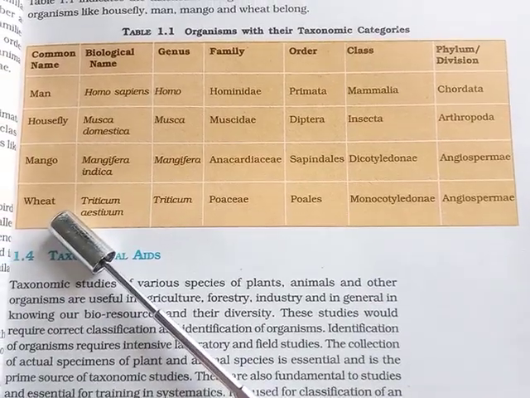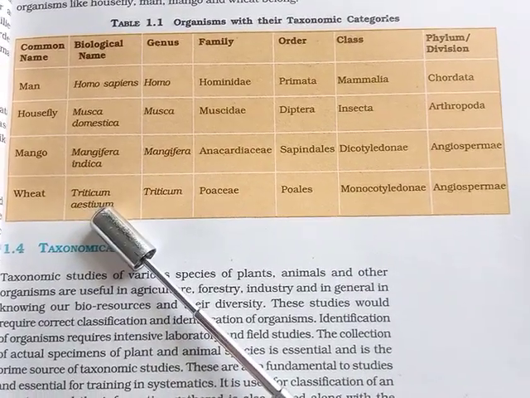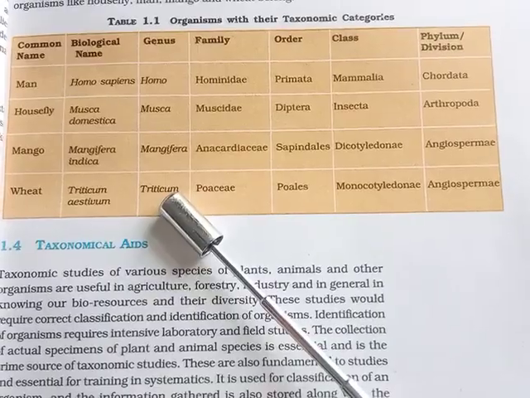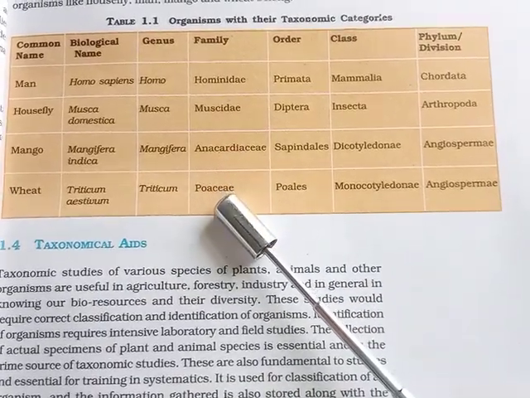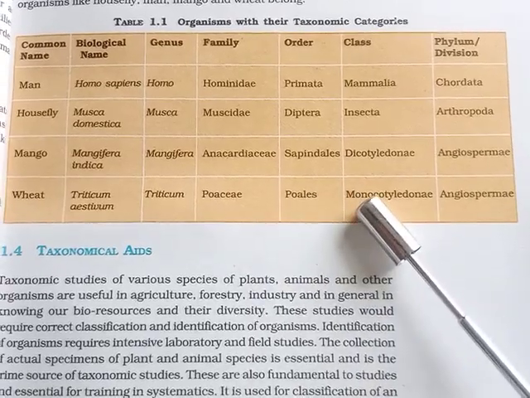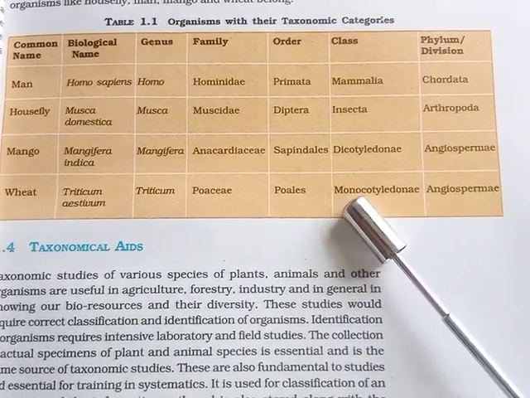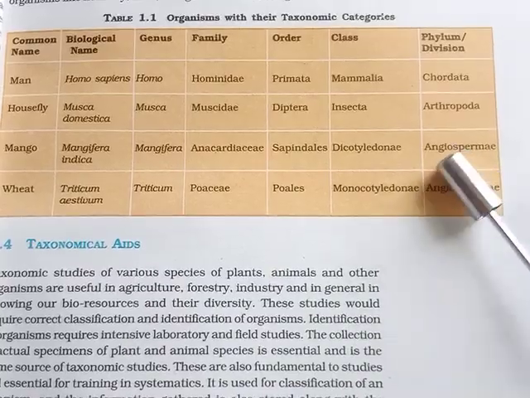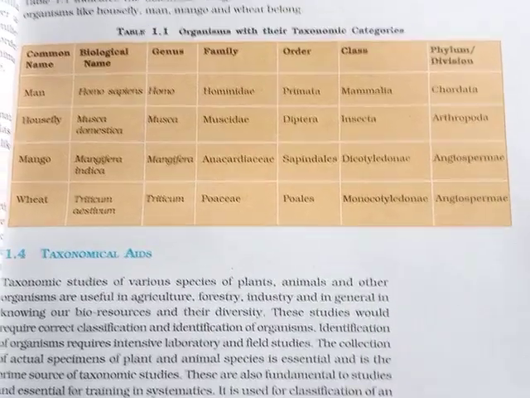Just like the wheat, scientific name is Triticum aestivum, genus is Triticum, family is Poaceae, order is Poales, and class it belongs to Monocotyledonae, and phylum the same, that is Angiospermae.